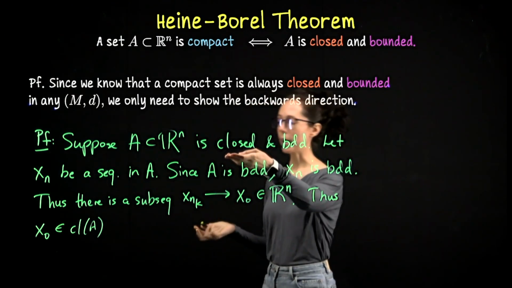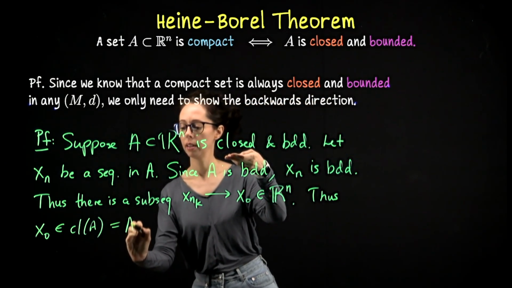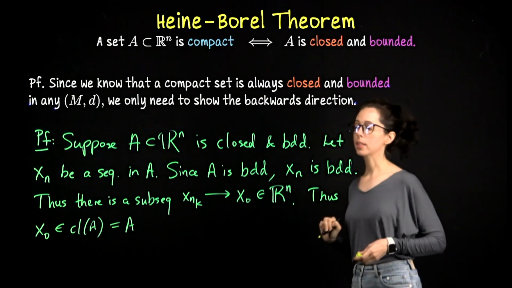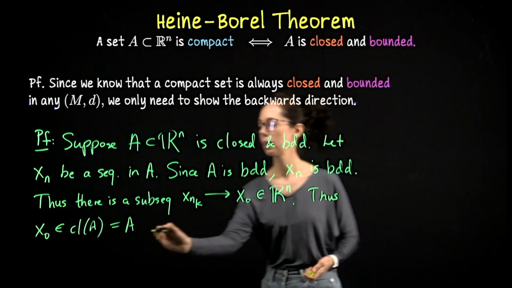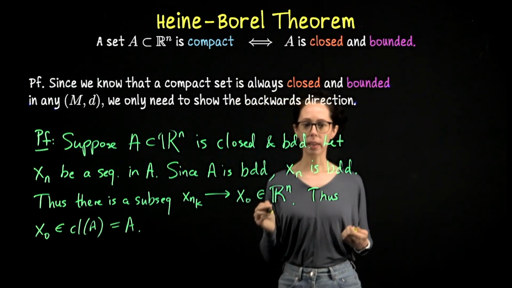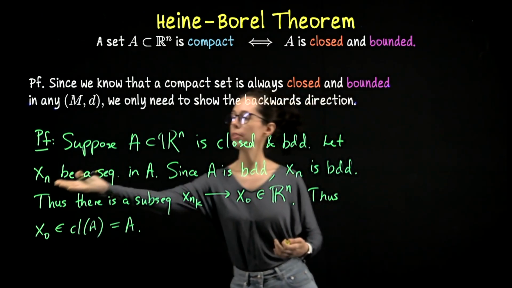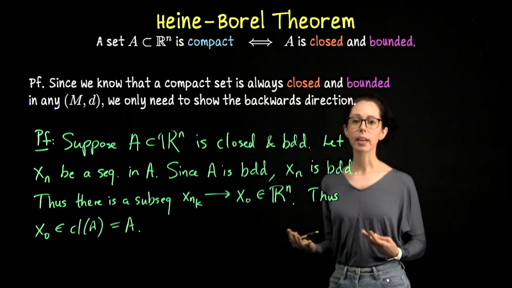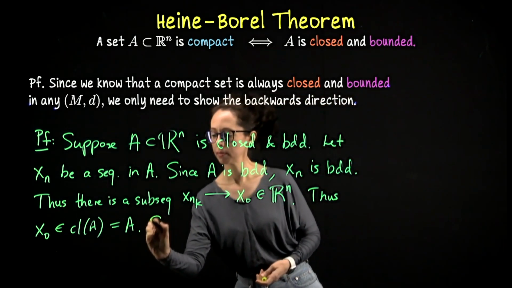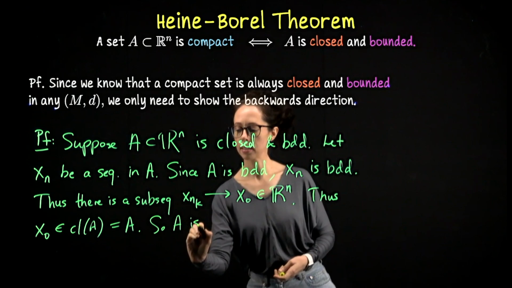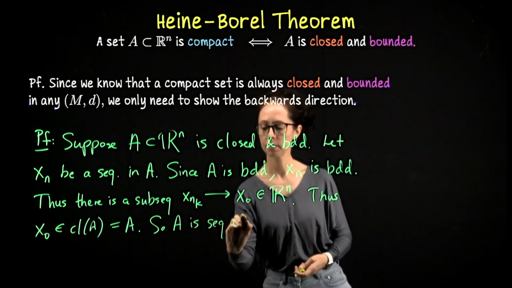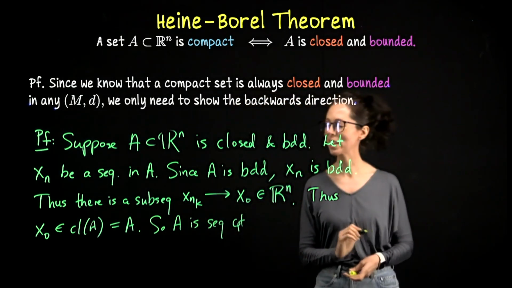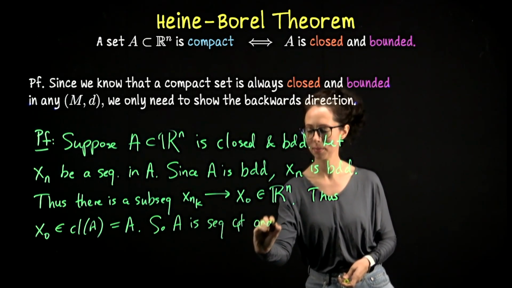But A is closed by hypothesis, so that's really a roundabout way of saying that this limit belongs to A, and now we're done. So because we have established at this point that every sequence in A has a subsequence converging to a limit in A, this set A is sequentially compact. So A is sequentially compact, and therefore compact.